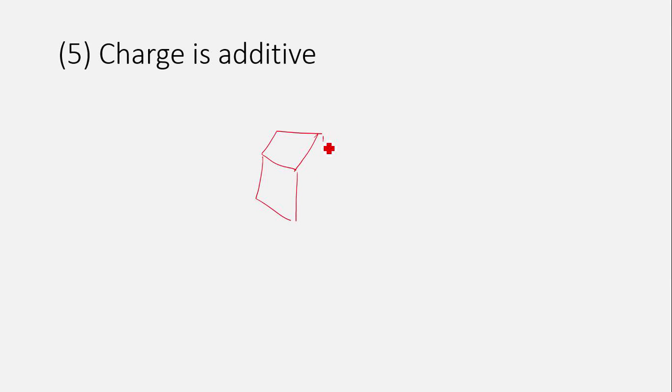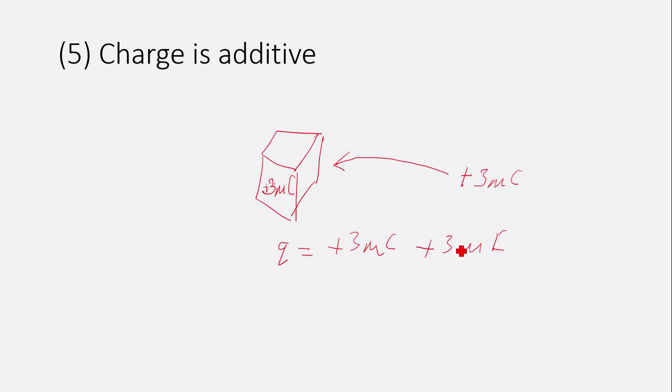It already has some charge equal to say 3 microcoulomb, right? And if we provide some more charge, say plus 3 microcoulomb charge, then the total charge on this is equal to plus 3 microcoulomb plus 3 microcoulomb, total plus 6 microcoulomb.